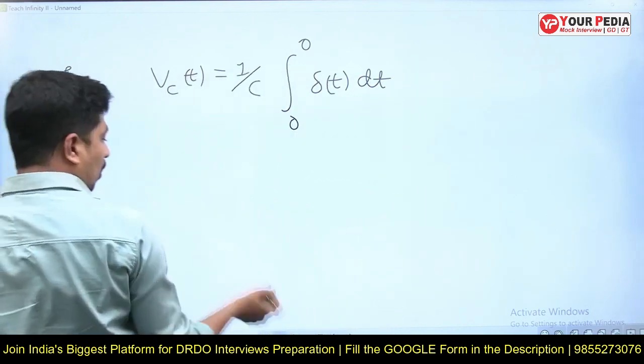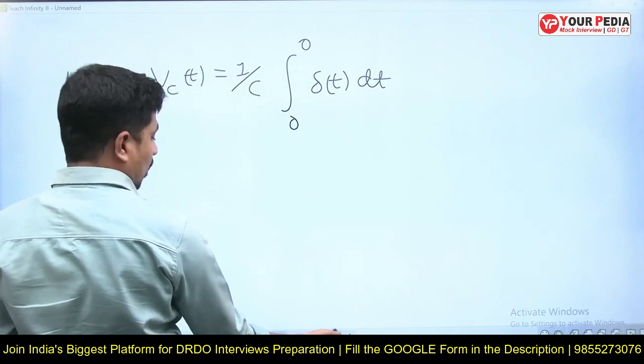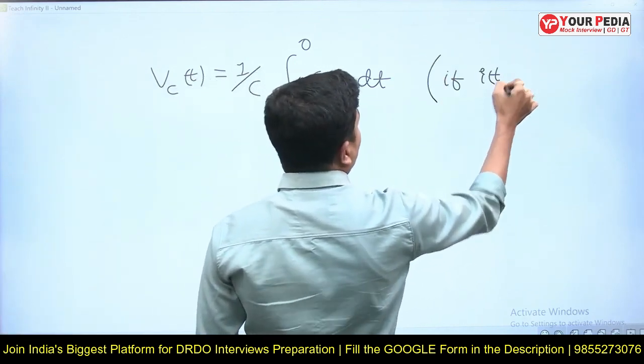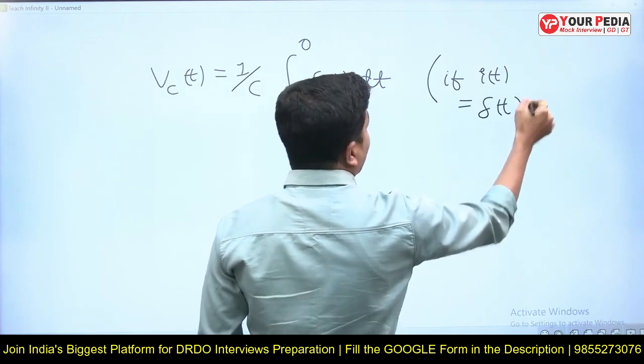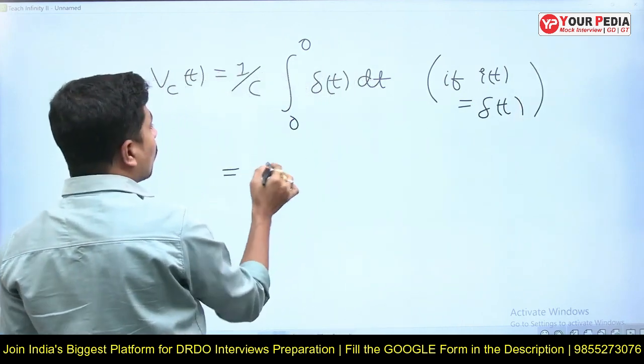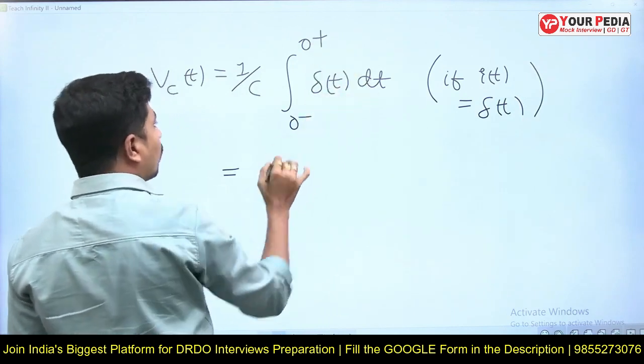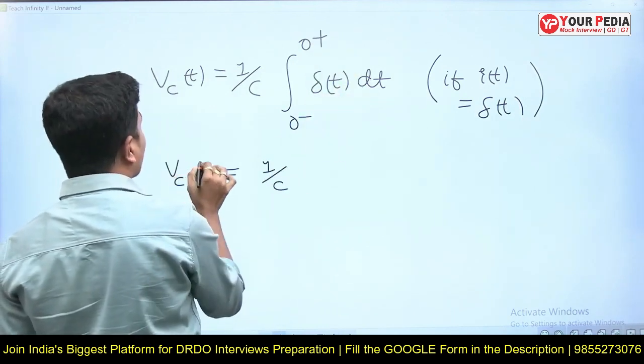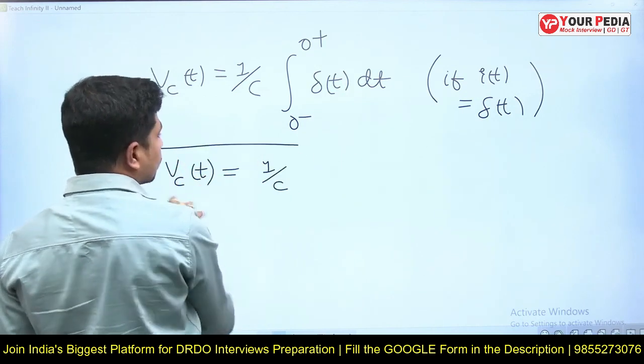If I of t is equal to del of t, then this is not equal to 0. Then how much is it? Integral from 0 minus to 0 plus of del of t is equal to 1, so Vc of t is equal to 1 by C.